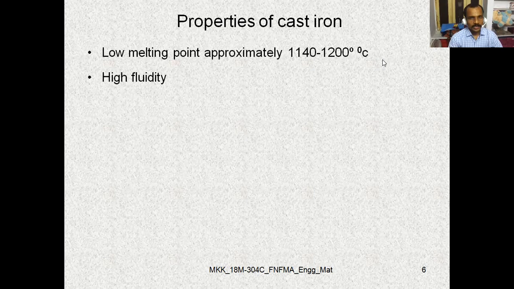So the cast iron should have properties like low melting point and high fluidity. Since we are using cast iron in the casting process, the high fluidity enables the molten metal to flow into the cavity very easily to form a casted part. Then the low shrinkage on cooling. In the casting or molding process, shrinkage will be a major problem, so the cast iron should have low shrinkage on cooling. This is one of the factors.